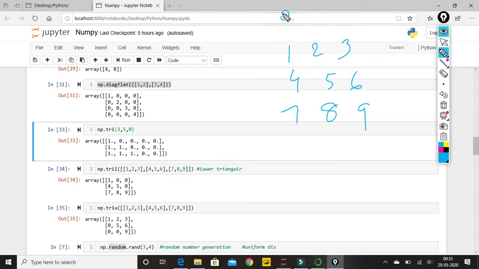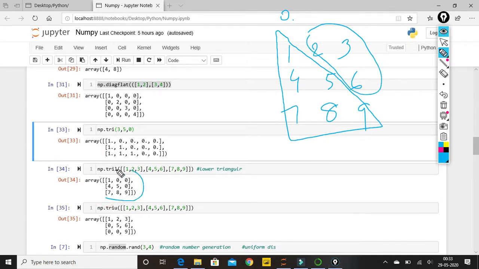From this it will create my triangle for me, and it will store my data inside my triangle. The rest of the data it will give me 0. So you'll be able to find over here all these three data, 2 3 6, become 0, and the lower triangular that it is creating, it is only giving me that data, and vice versa for my triu.